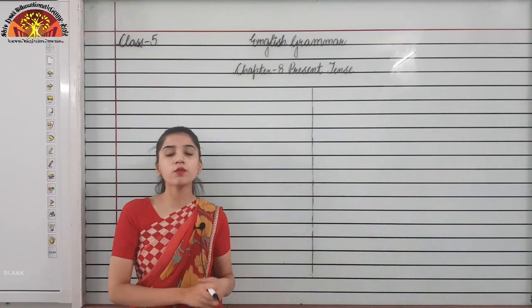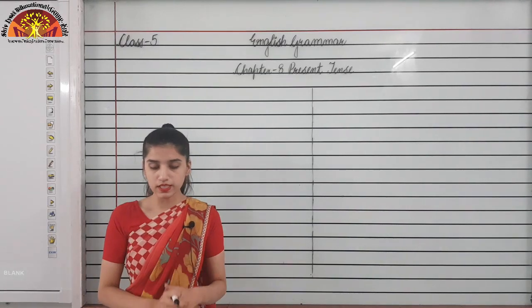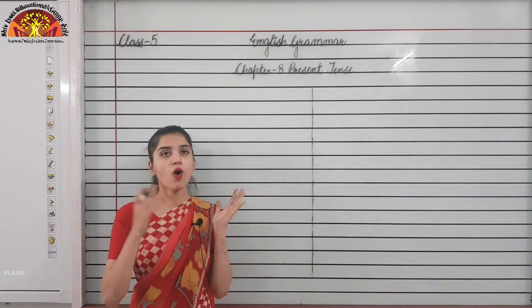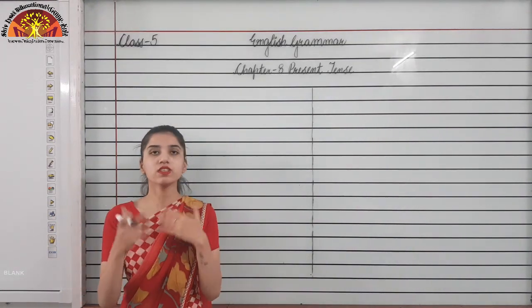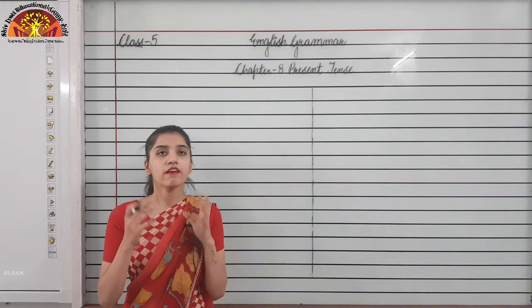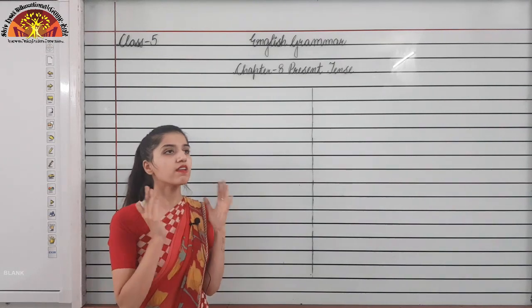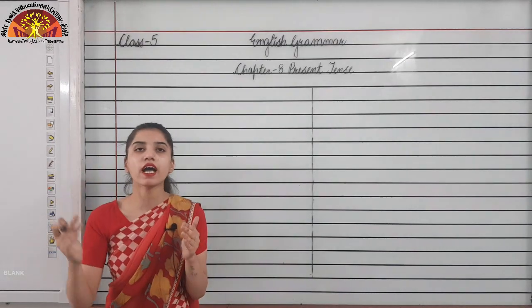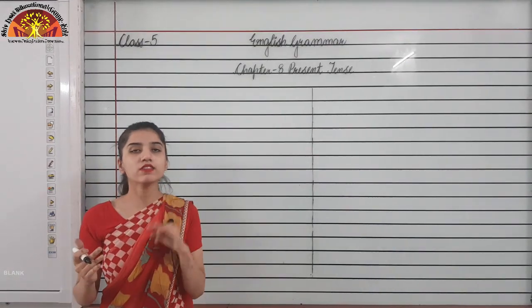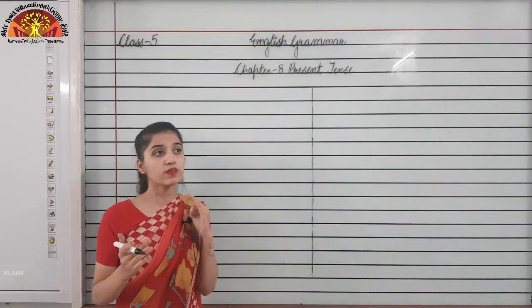Before doing present tense, I would like to tell you what a tense is. Tense of the verb shows the time of an action or an event, at which time the action happened. We will get to know about this by learning the tense. On the basis of time, tense varies in 3 categories.